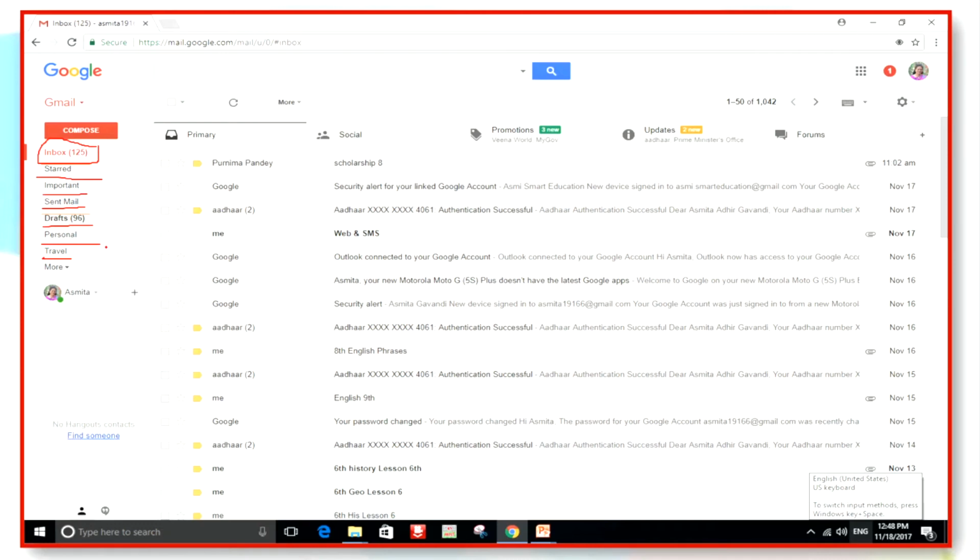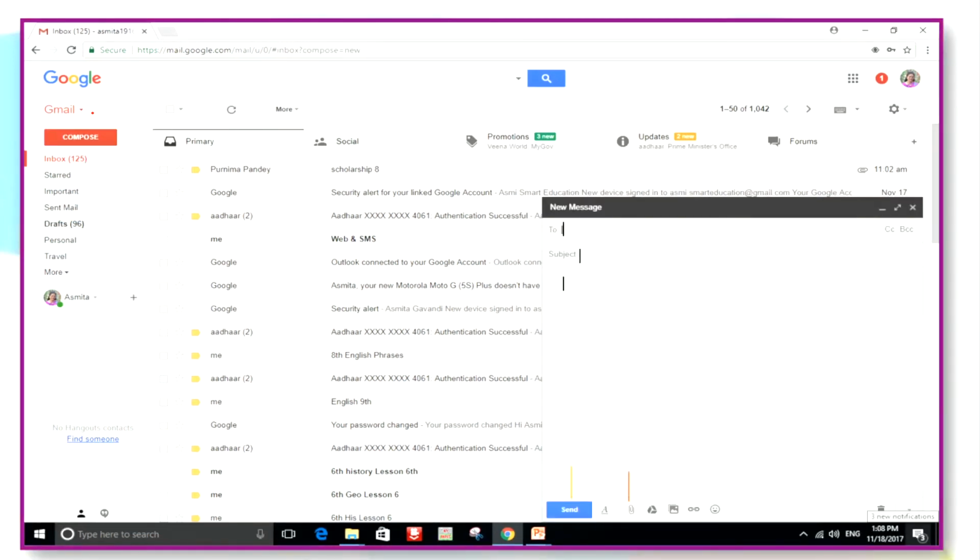Now we will talk about the next option, that is compose. I want to write a new mail. So what will I do? I will go to this option, compose. Compose means to write a mail. Okay, I will compose a mail. As soon as I press the compose button, this window will pop up.